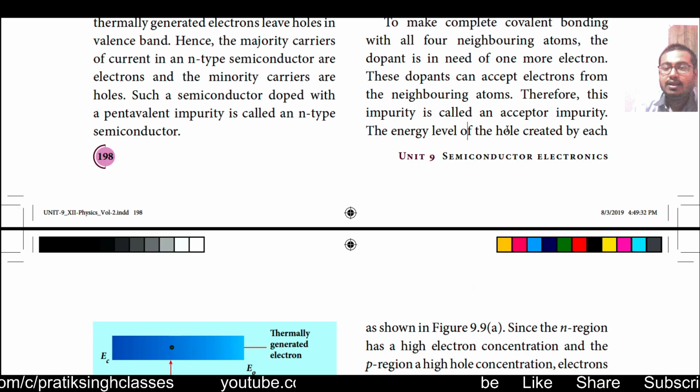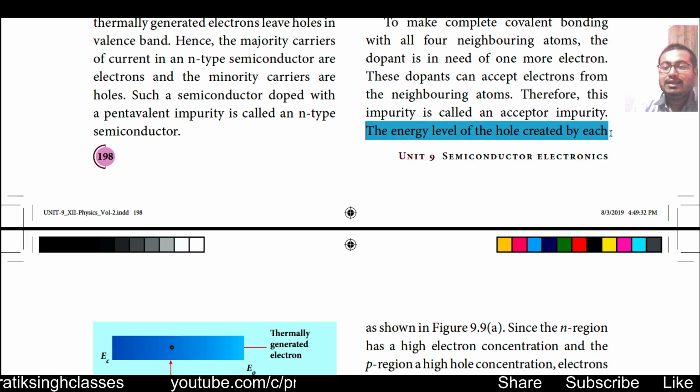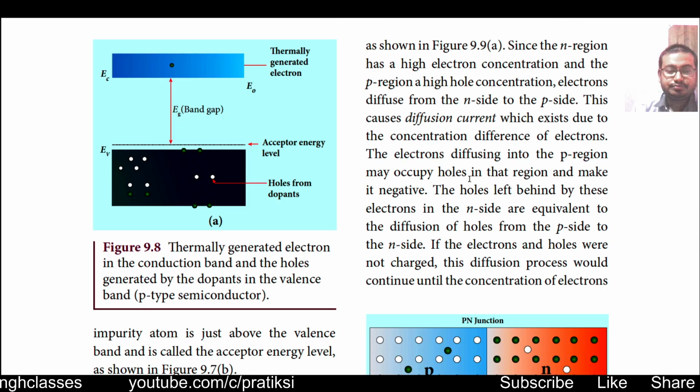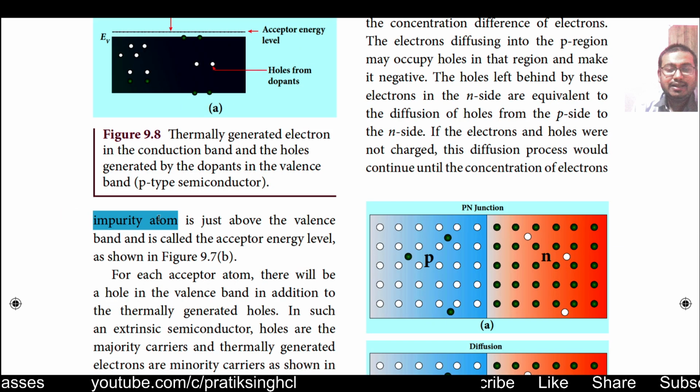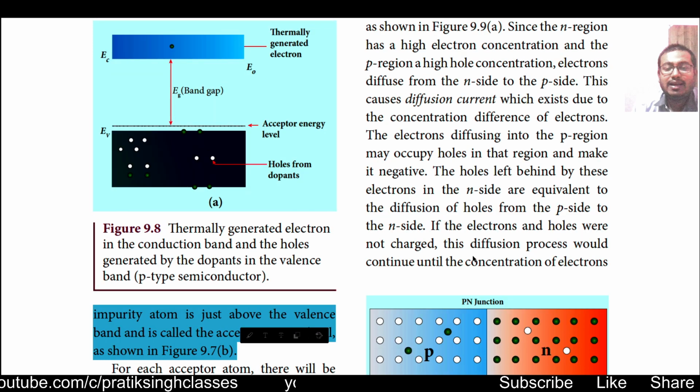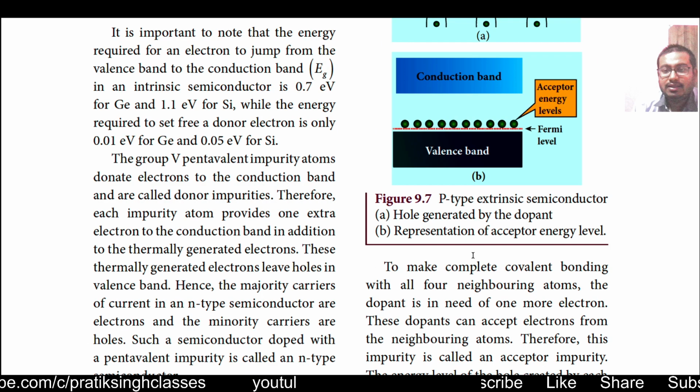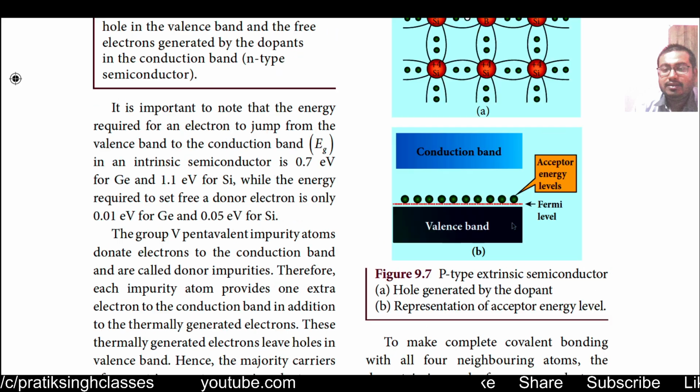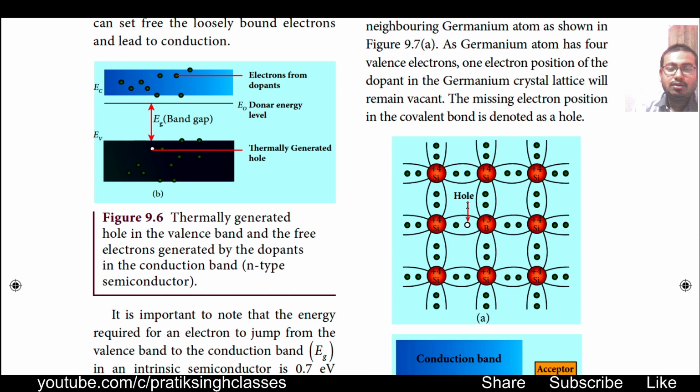Okay, the energy level of the hole created by each impurity atom is just above the valence band and is called the acceptor energy level, as shown in figure 9.7b. So here, as you can see, the energy level of the holes is just above the valence band, far below the conduction band, just opposite to that of n-type semiconductor.